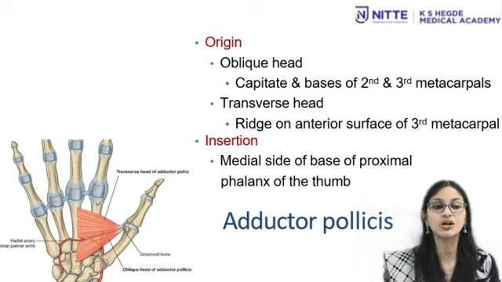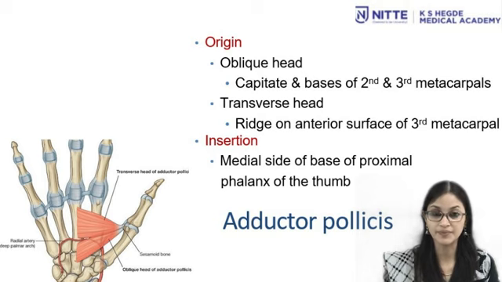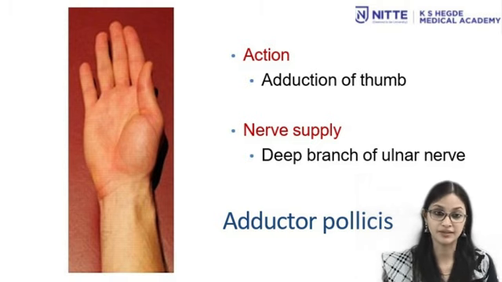The insertion of adductor pollicis is to the medial side of base of the proximal phalanx of the thumb, and the action is it helps in the adduction of the thumb. The nerve supply is by the deep branch of ulnar nerve.